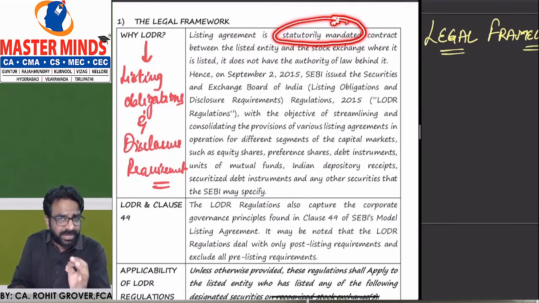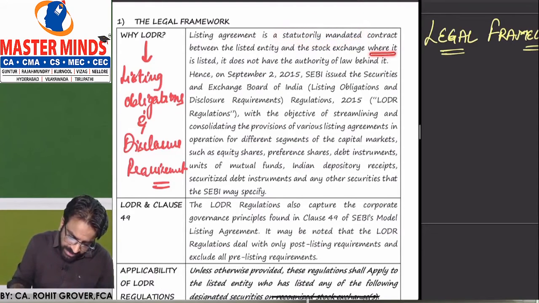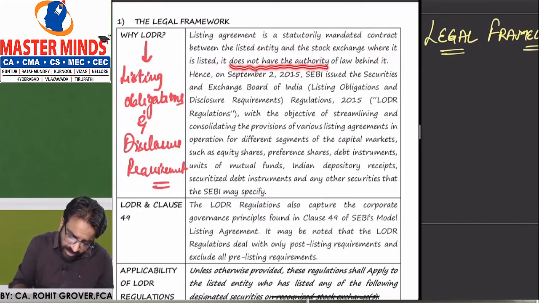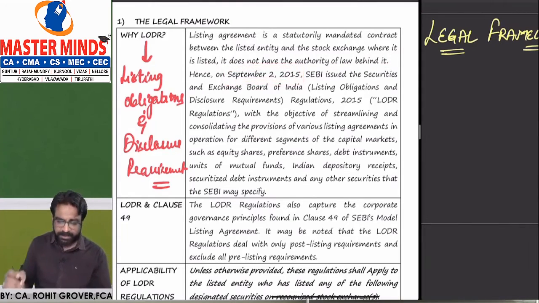So if you are a listed entity, you have to follow some rules and regulations under the LODR, by which you are governed, which are imposed upon you by the stock exchanges where it is listed. So you have to follow the LODR regulations of that stock exchange where you are listed. It does not have the authority of a law behind it, right or not? Hence, on September 2, 2015, on which date? September 2, 2015. What happened?